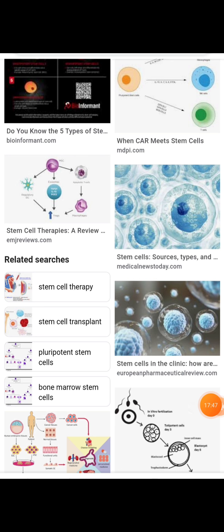The characters of cells that are used in cell-based treatment in Parkinson's disease: they should produce dopamine, have to undergo division, and have to survive in the brain. How do they connect with the host brain tissue? Due to the above characters, stem cells are very cooperative in cell-based treatment.